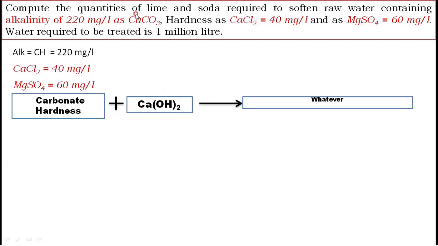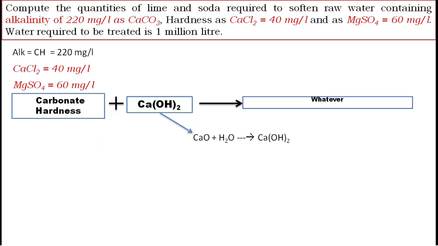Actually, in the problem they always ask to calculate quick lime. Therefore this hydrated lime is got by this reaction, that is CaO plus H2O, quick lime plus water, then hydrated lime you got. You can say that to remove every carbonate hardness, you require 1 mole of CaO. Understood? Then this molecular weight and gram weight we need to convert. This I explained in the coagulation chapter, that chemistry.